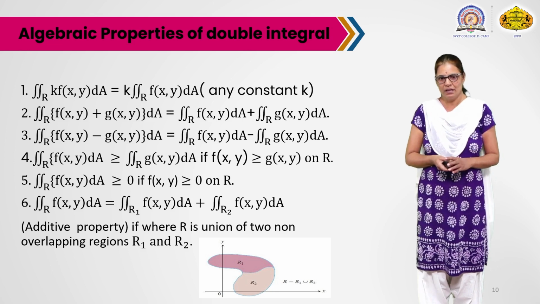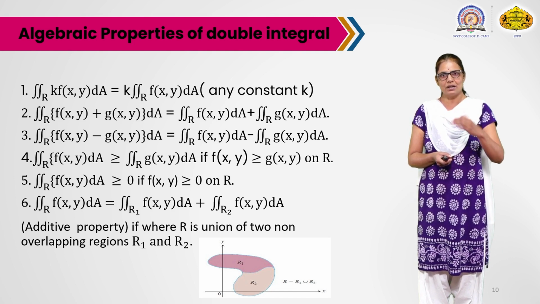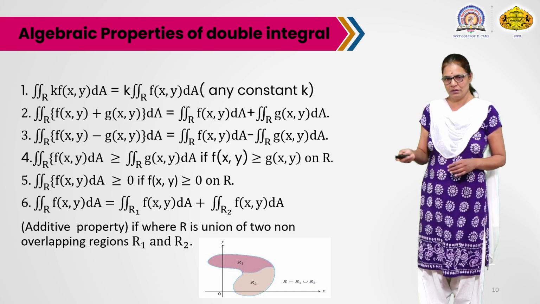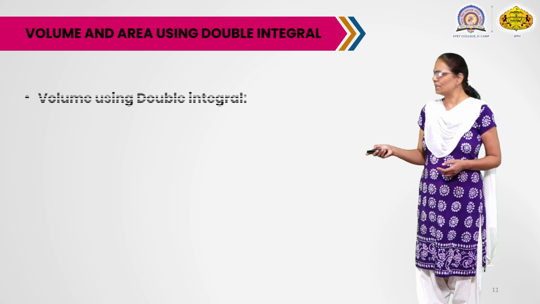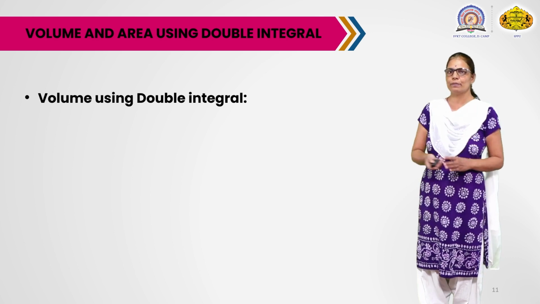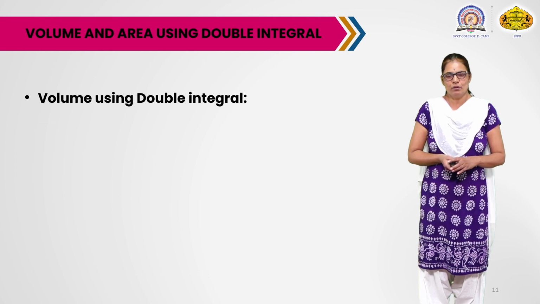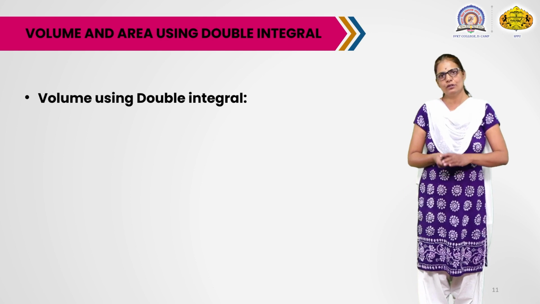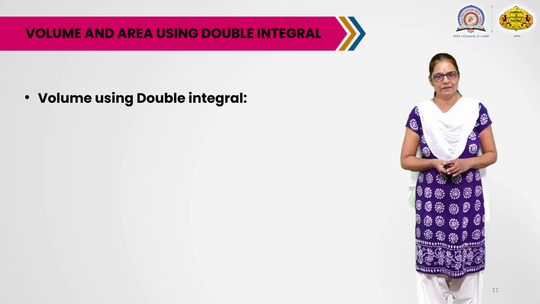Okay, see this figure. Here R is the union of two regions R1 and R2, and these two regions are non-overlapping regions. So the additive property is useful for solving problems also. Actually, algebraic properties are the same for any type of region for double integral. Now one of the most useful applications of double integral: using double integral we can calculate the volume as well as the area of the given region.